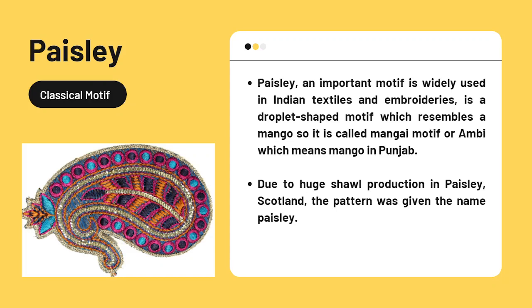The next important motif is the paisley motif. This looks like the shape of a mango, and so it is called the Mangai motif. It's a teardrop shape, and it's also called Ambi in Punjab. Due to the huge shawl production in Paisley, a city in Scotland, the pattern was given the name Paisley.